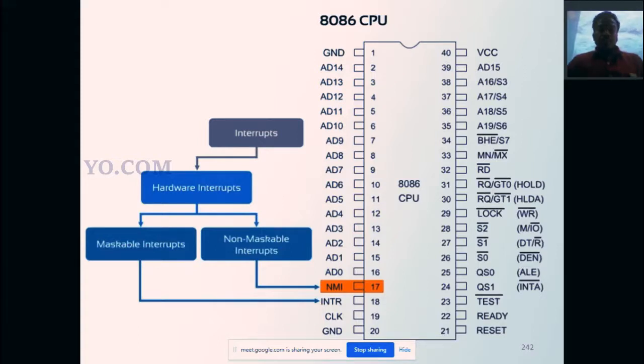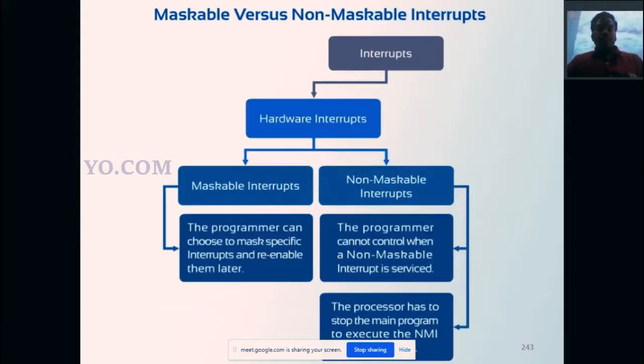Right. Then software interrupts. Sorry, hardware interrupt. What is maskable, non-maskable? Hardware interrupt is divided into maskable interrupt and non-maskable interrupt. The programmer can choose to mask specific interrupts and re-enable them later. That is maskable. The programmer can control the interrupt, that is called a maskable interrupt.